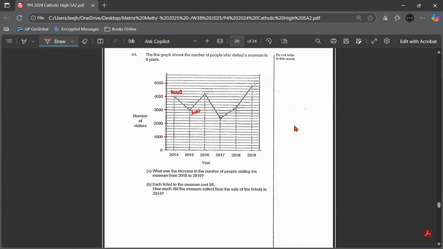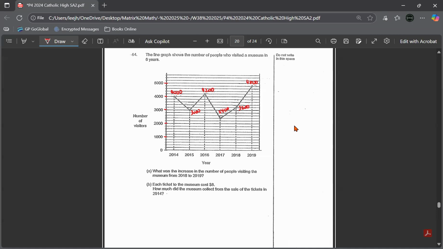Over here, 4000, 4200. This is 2000, 2000, 2002, 2004. So this is 2400. This is 3000 is here. So 3002. So this is 3200. This will be this 4000, right? This is 4000 here, 4000, 4002, 4004, 4006, 4800.